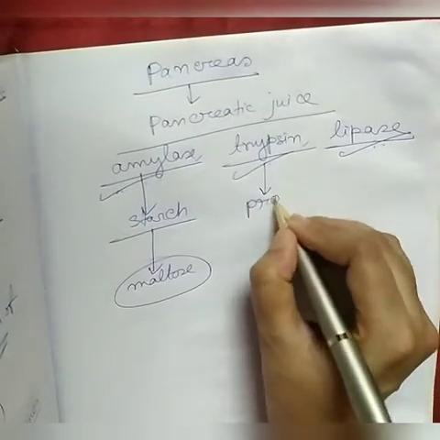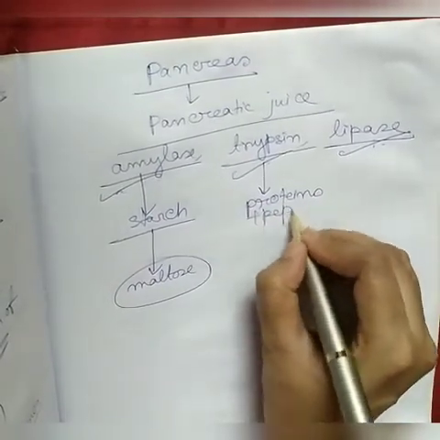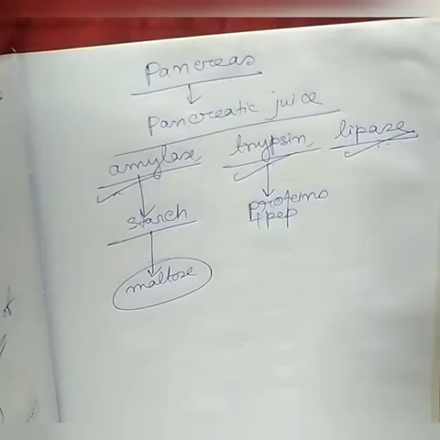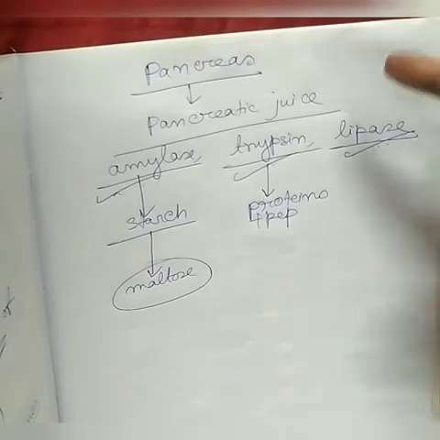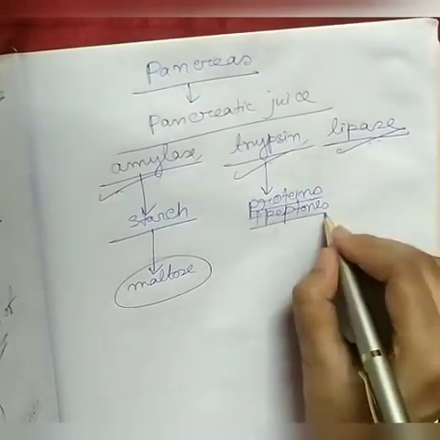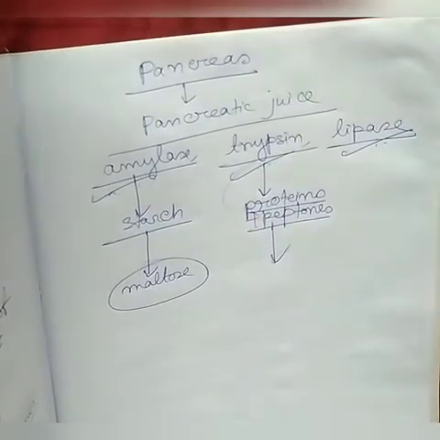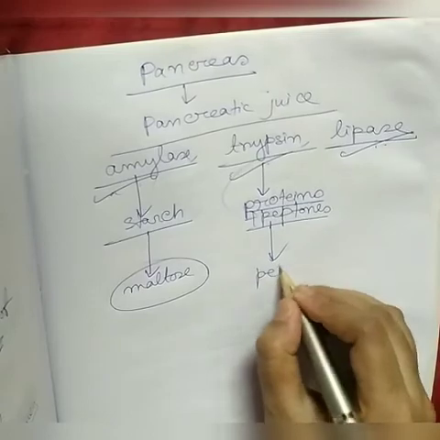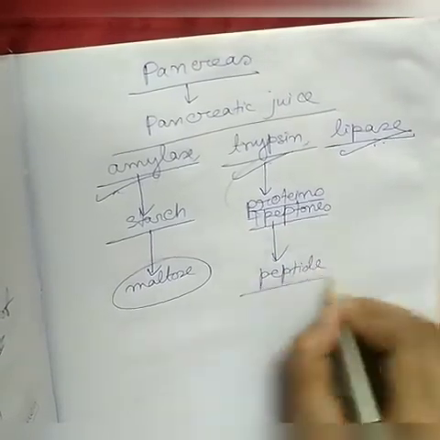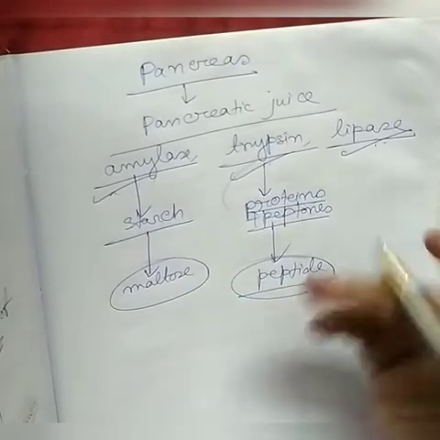Trypsin acts on proteins and peptones. Peptone is already produced in the stomach. By the action of the enzyme pepsin, the proteins are converted into peptone. Now trypsin acts on this protein and peptones and forms peptides. These are becoming simpler forms.